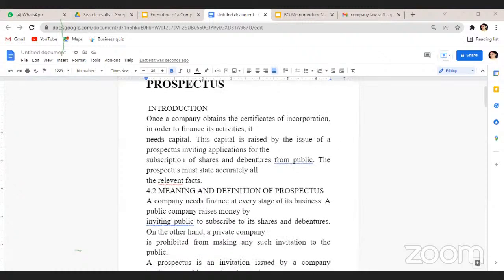Prospectus is another important question you can expect in your examinations. So what is a prospectus? A public limited company which wants to raise its capital from the public needs to issue a prospectus. You might have come across the term prospectus when you go for admission. When you come to the study centers of BRAU, you might be issued a prospectus, right?